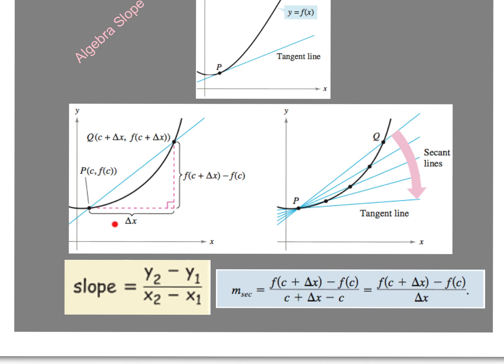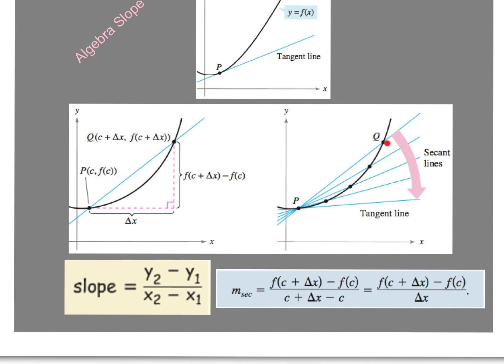It's how far out we go from where we're trying to find the slope. So it's f of c plus delta x, just a fancy way to write y2. Delta x is how far out we go from our point of tangency, and then minus f of c, over c plus delta x minus c. And this beautiful thing happens: our c's cancel. So how do we find the slope of a secant line? By just doing what?